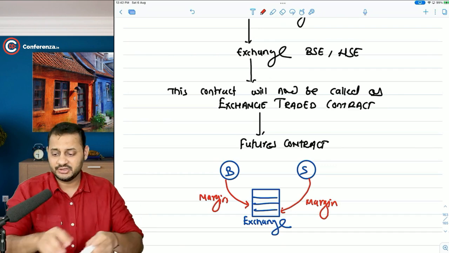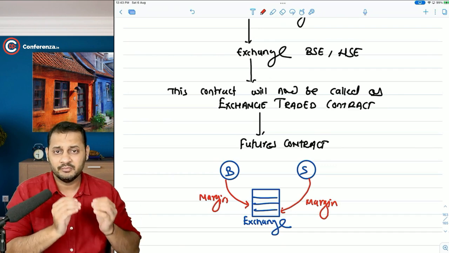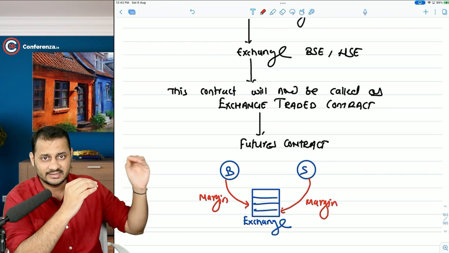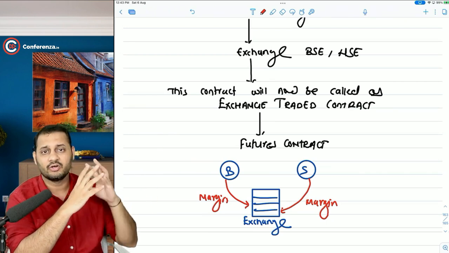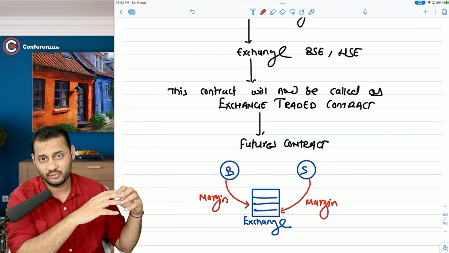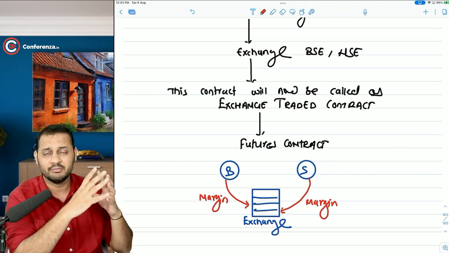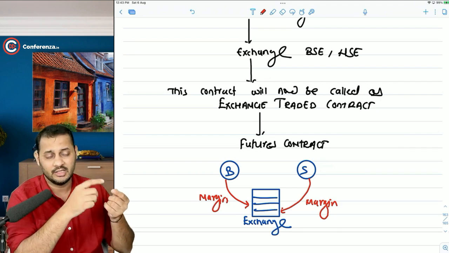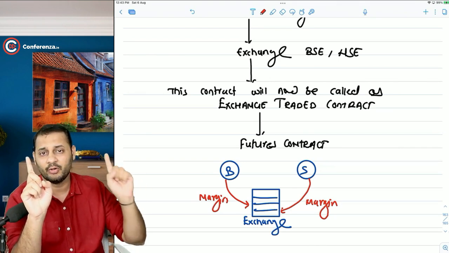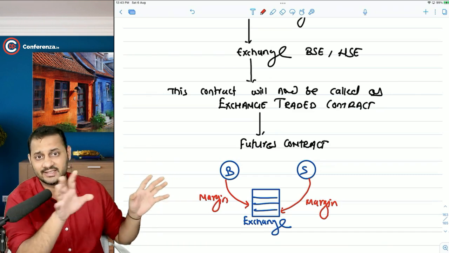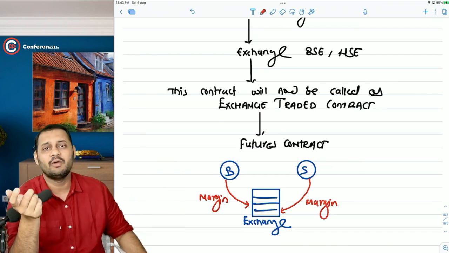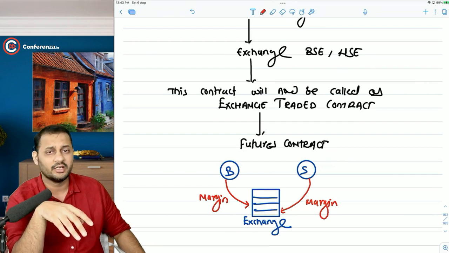So what happens in exchange is that they set a minimum quantity for every type of futures contract. If it's an ICICI Bank stock, there will be a different lot size. If it's a stock of Reliance, there will be a minimum quantity for that also. So for every asset, there is a minimum quantity that you need to buy and sell. It is called a lot size. One lot is equal to the minimum quantity that is required to be bought and sold on the futures for that stock, index, commodity or currency. That is the minimum, and then you will have to trade in multiples of it. I will just show you on the board after a moment.